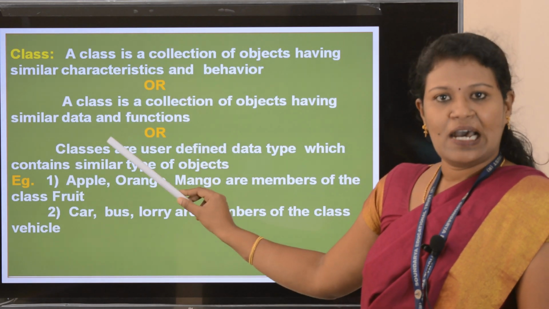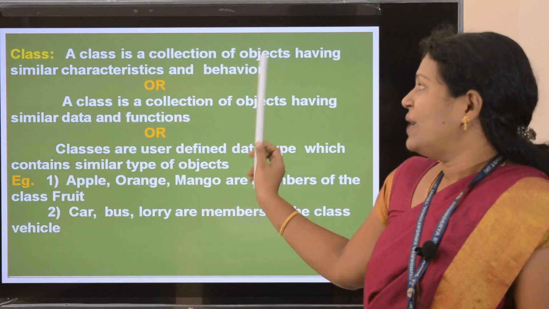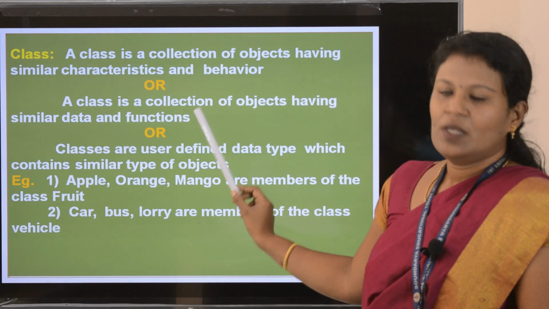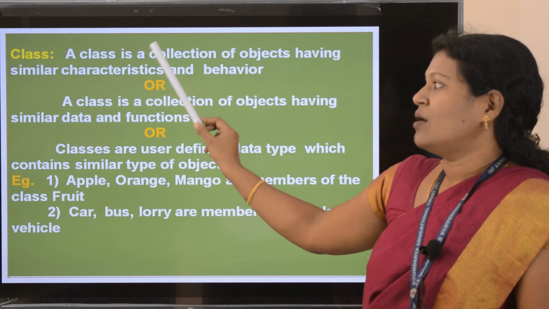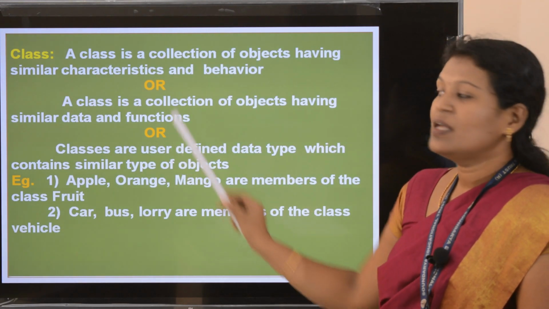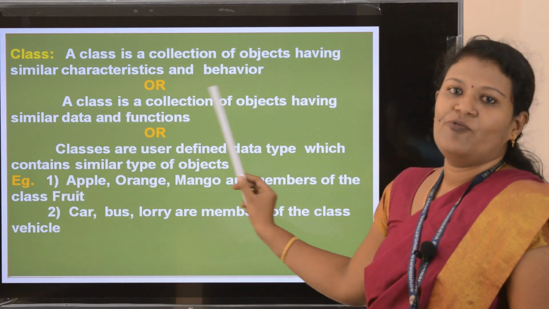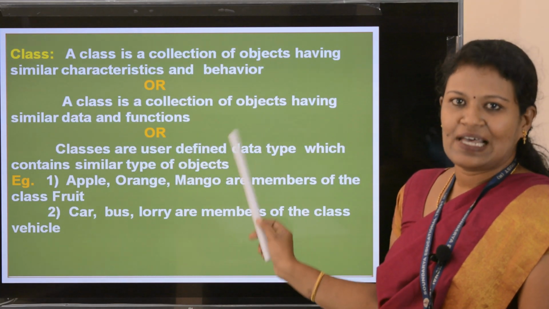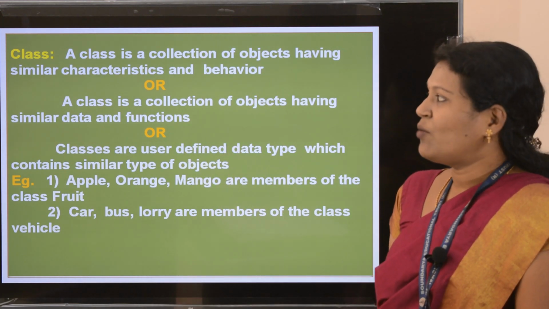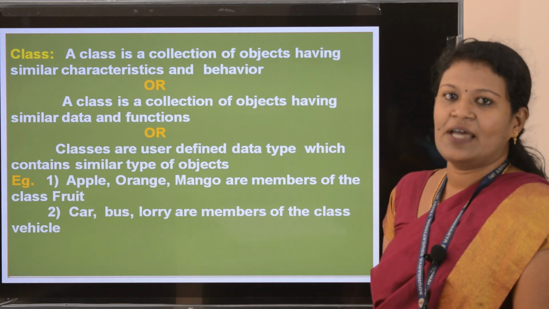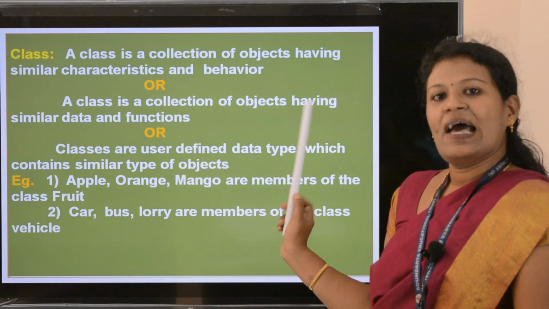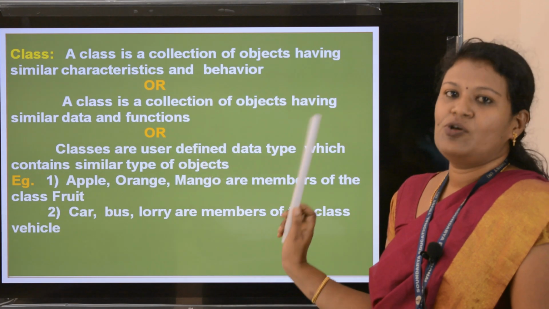Characteristics means data, or you can say member data. Behavior means functions, or you can say member functions. So you can define class also as a collection of objects having similar data and functions. Two definitions of class I have given. The first one is a class is a collection of objects having similar characteristics and behavior. The second one, a class is a collection of objects having similar data and functions.